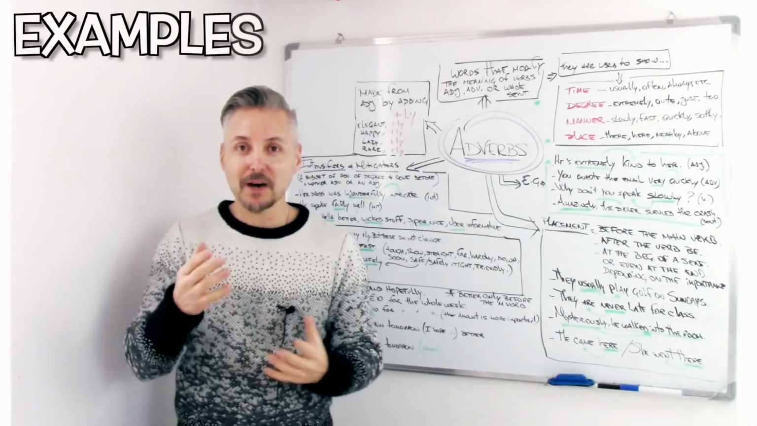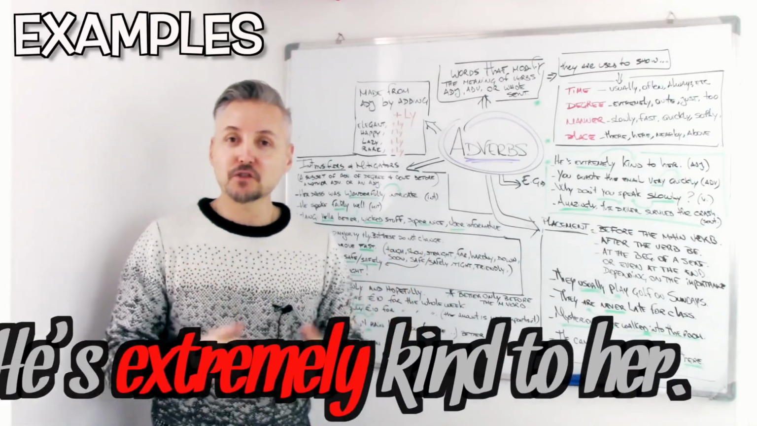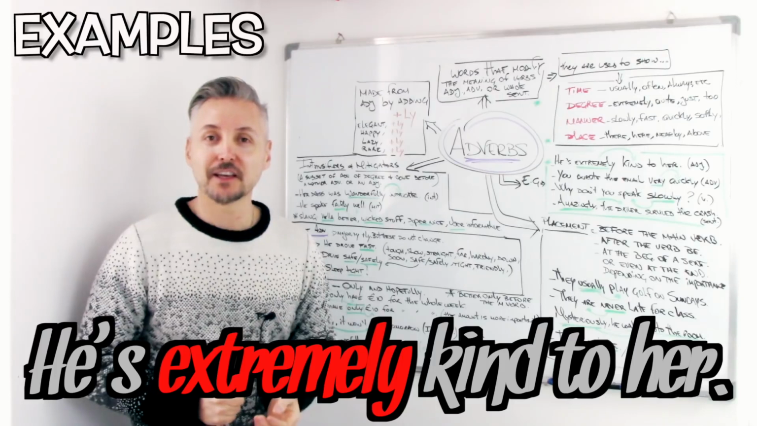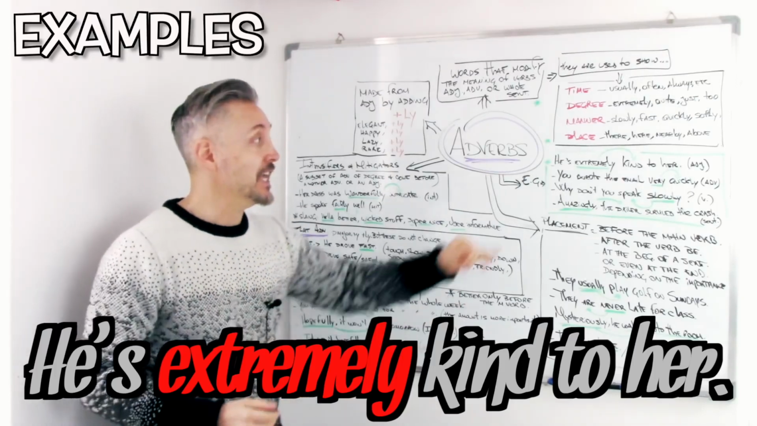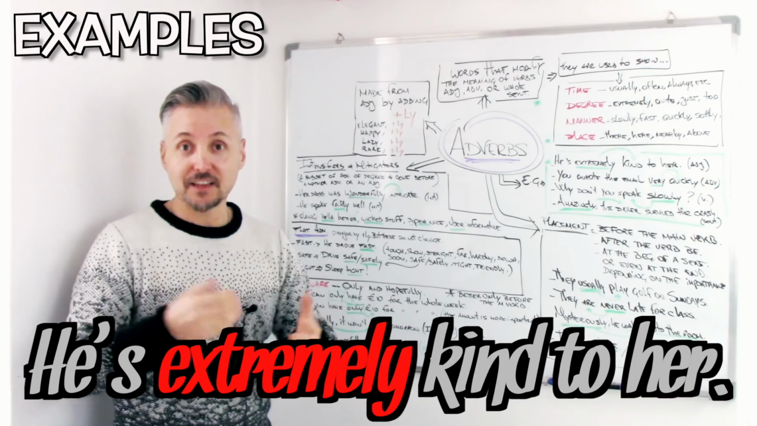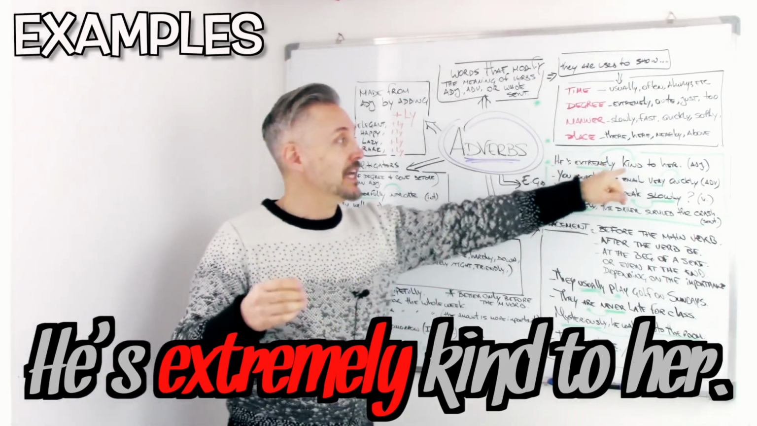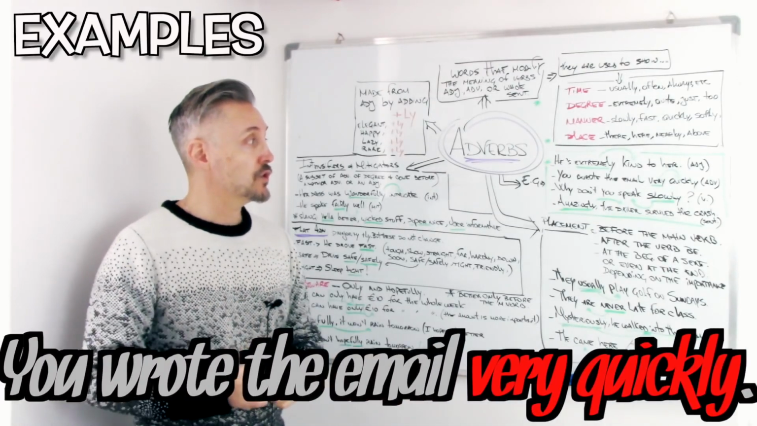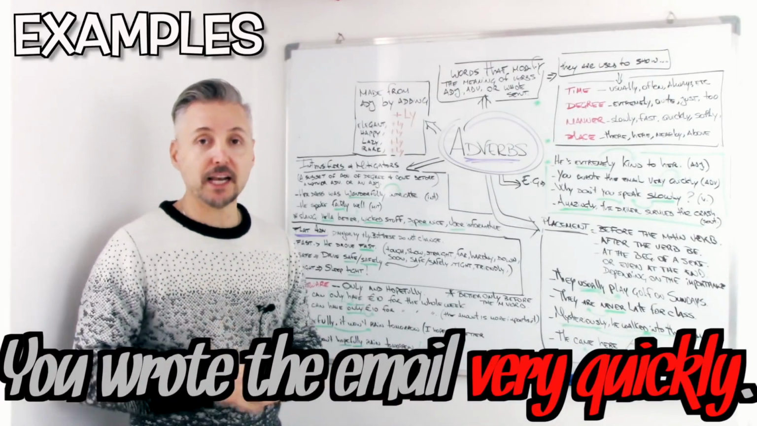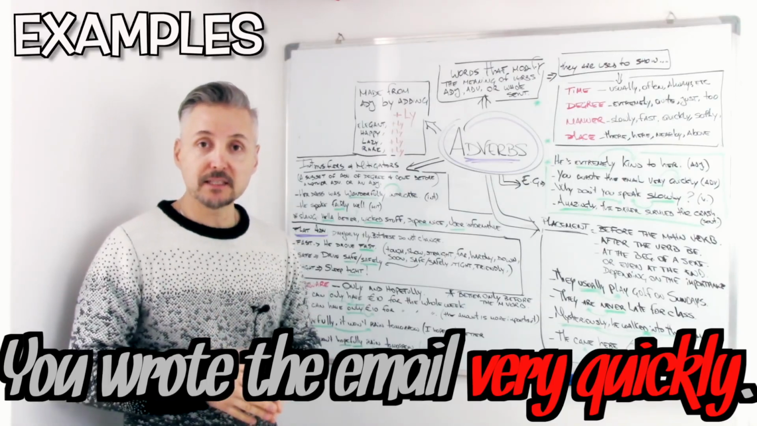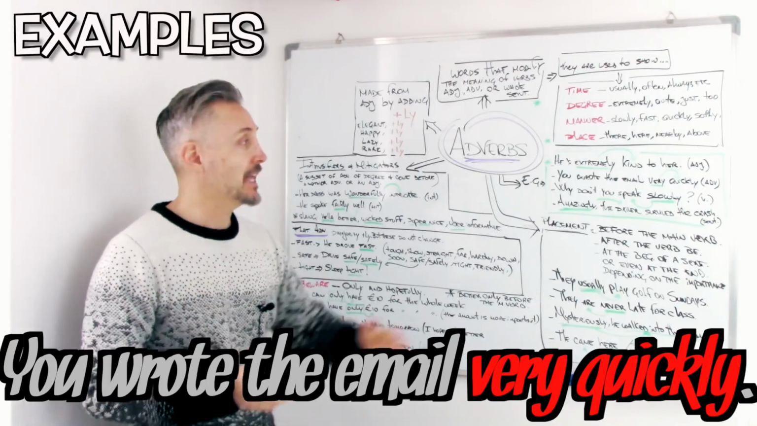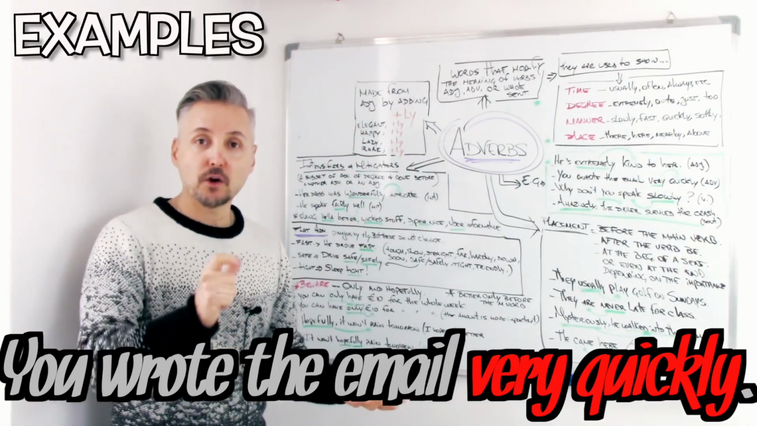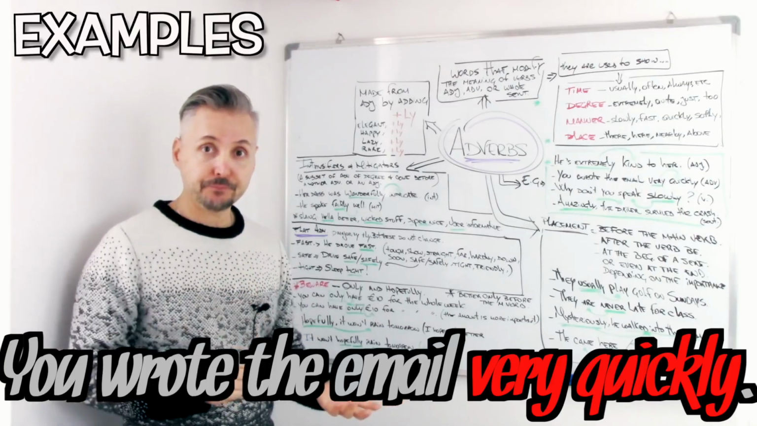So let's take a look at my examples then. He's extremely kind to her. So kind is, yes, an adjective. So extremely kind. It goes before the adjective in this case, right? He's extremely kind to her. So another example. You wrote the email very quickly. So quickly here is, yes, an adverb. And very is an adverb too. So it modifies quickly, very quickly.